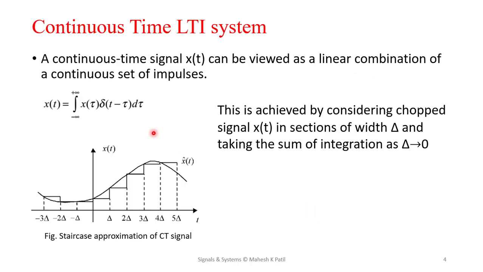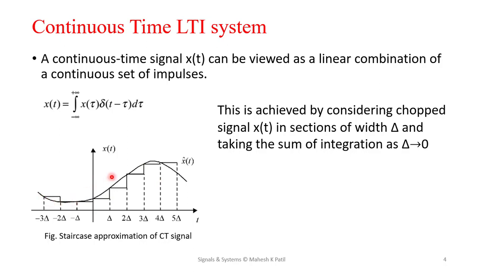Now we'll consider the continuous time LTI system. Here CT signals are used, meaning continuous time signals are used. A continuous time signal x(t) can be viewed as a linear combination of a continuous set of impulses. So you can consider this diagram here.